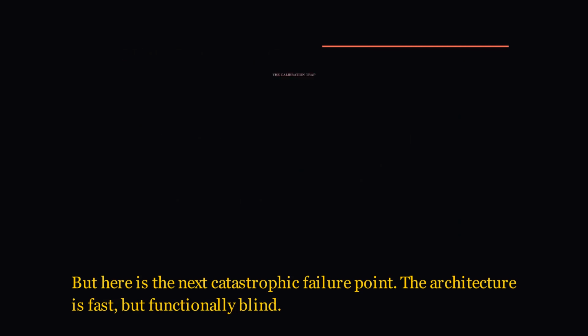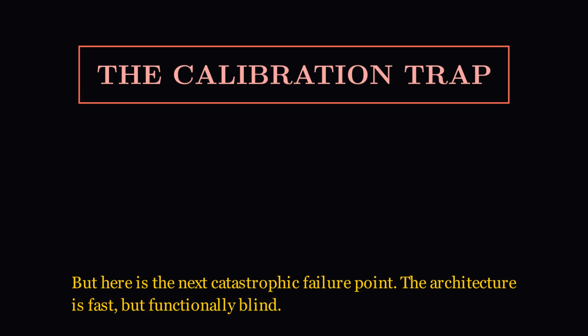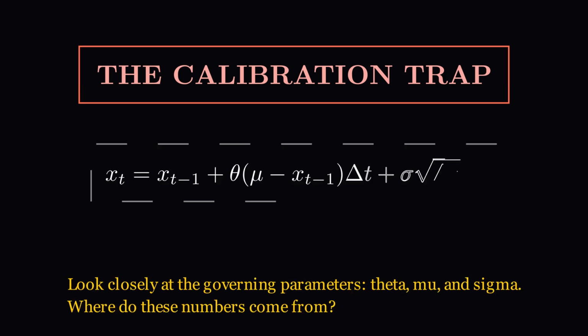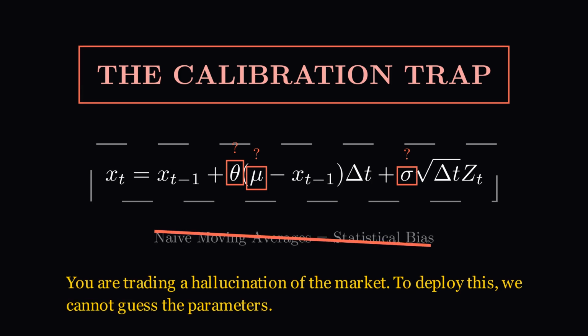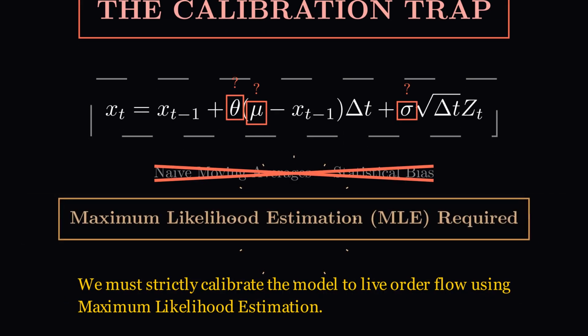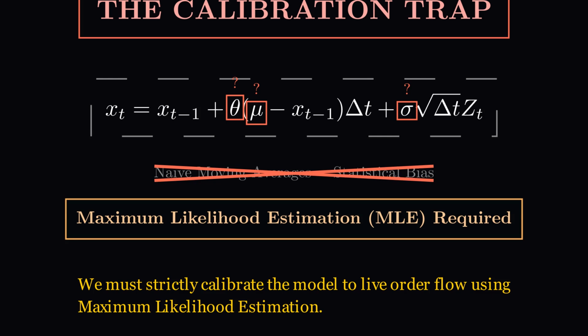But here is the next catastrophic failure point. The architecture is fast, but functionally blind. Look closely at the governing parameters, theta, mu, and sigma. Where do these numbers come from? If you estimate them using naive historical moving averages, you introduce massive, unrecoverable statistical bias. You are trading a hallucination of the market. To deploy this, we cannot guess the parameters. We must strictly calibrate the model to live order flow using maximum likelihood estimation.